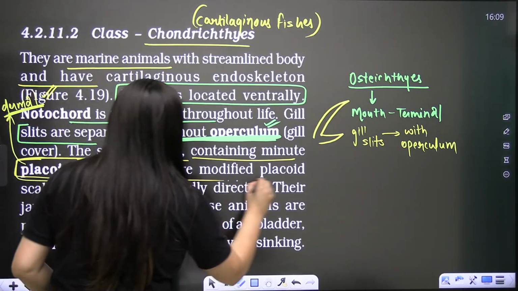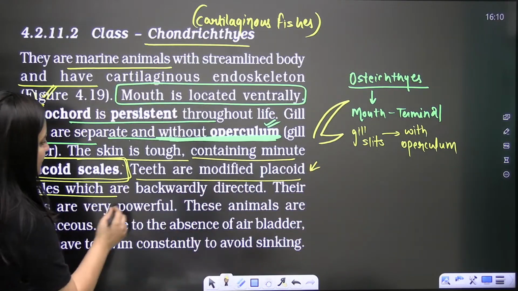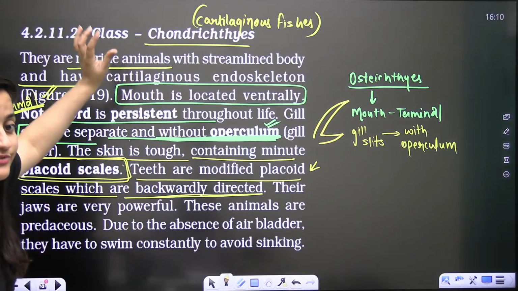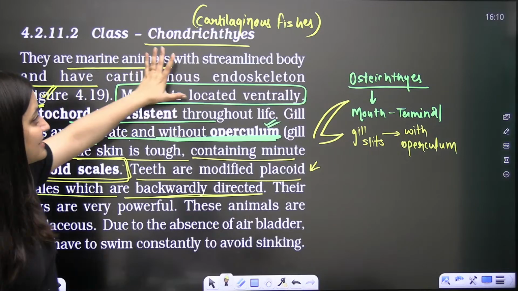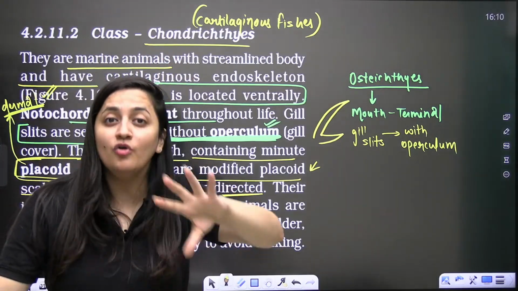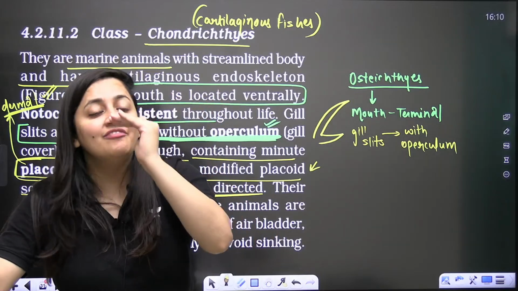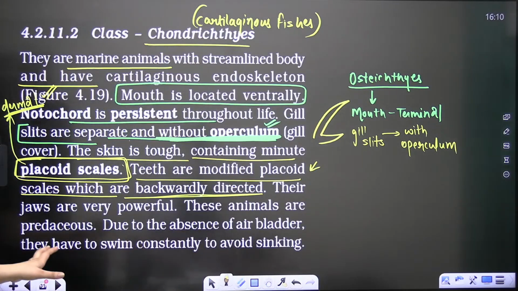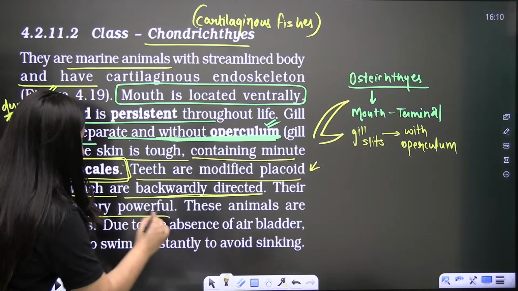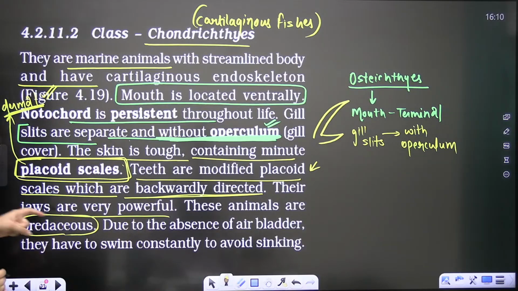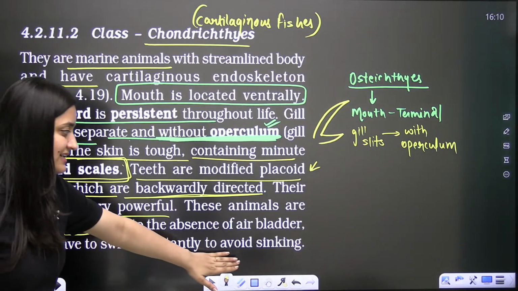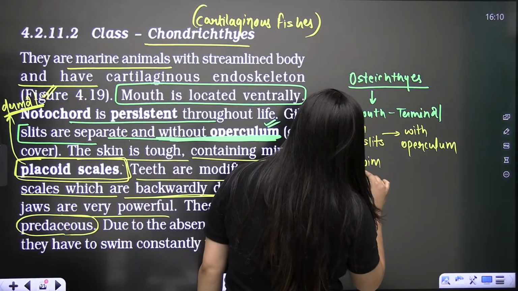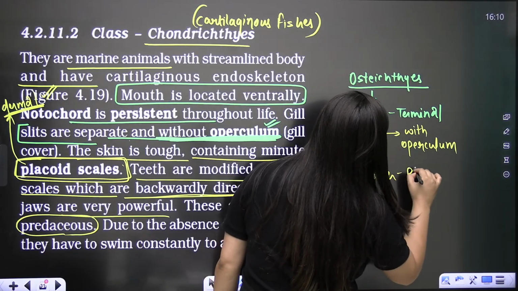When you talk about the teeth, teeth are modified placoid scales which are backwardly directed. Again a PYQ. If you solve the previous year questions from the Animal Kingdom chapter, you will see the maximum questions are from Phylum Chordata, and moreover, each and every line of the NCERT is asked as a question. Their jaws are very powerful. These animals are predaceous. Due to the absence of an air bladder, they have to swim constantly to avoid sinking. In the case of Osteichthyes, a swim bladder is present.